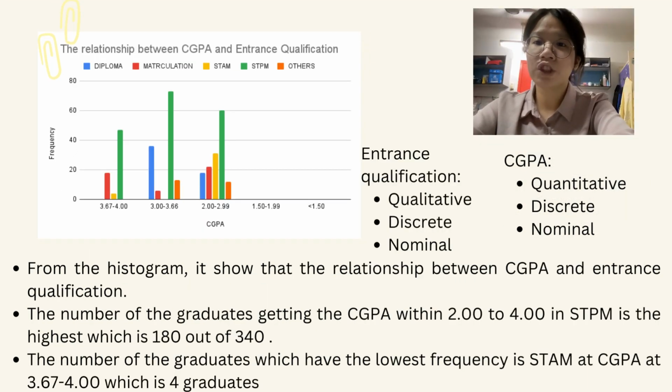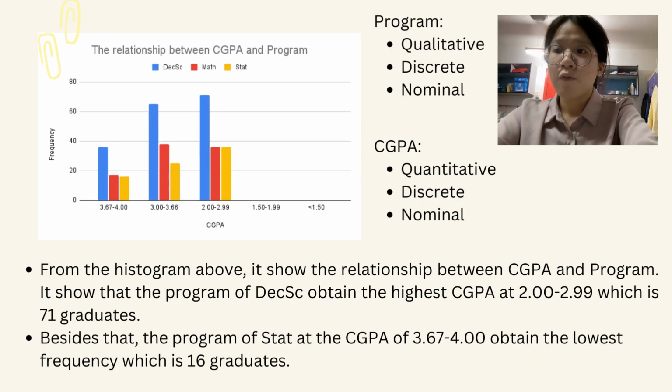From the histogram, it shows the relationship between CGPA and entry qualifications. The number of the graduates getting the CGPA within 2 to 4 in STPM is the highest, which is 180 out of 340. The number of the graduates which have the lowest frequency is STAM at CGPA 3.67 to 4, which is 4 graduates.